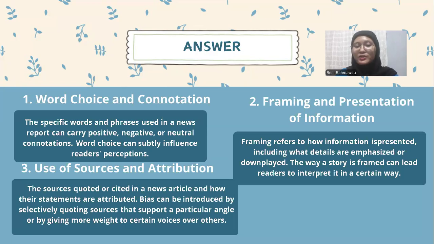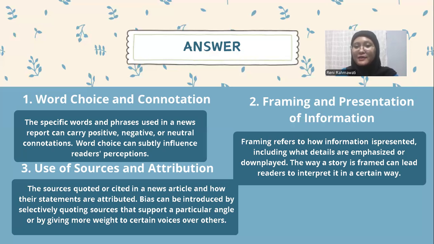The first is word choice and connotation. The specific words and phrases used in a news report can carry positive, negative, or neutral connotations. Impact on bias: word choices can subtly influence readers' perceptions. For instance, describing a protest as a riot versus a demonstration implies different levels of chaos and legitimacy. Using emotionally charged words can evoke strong reactions and skew readers' opinions toward a particular viewpoint.